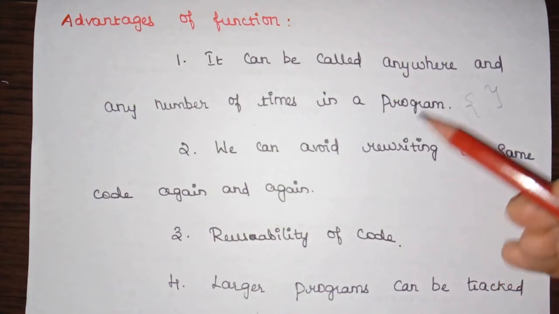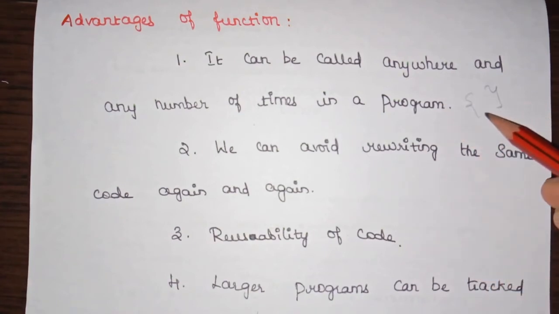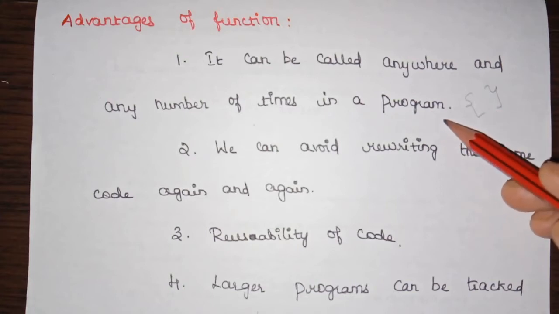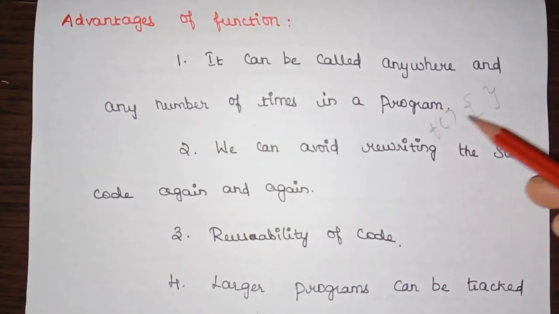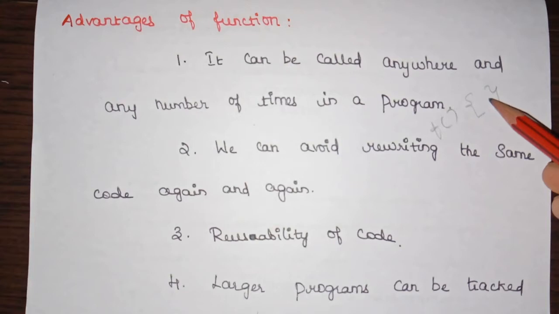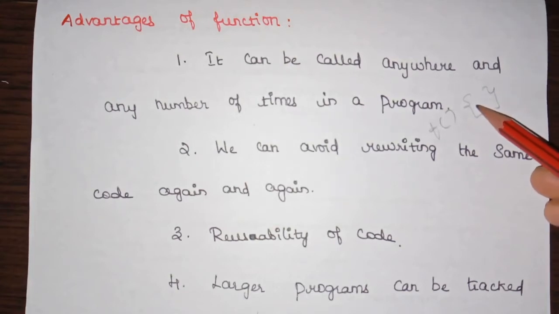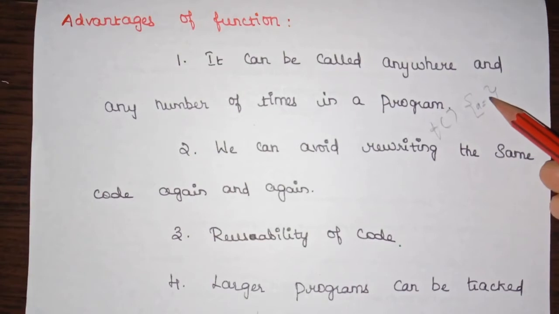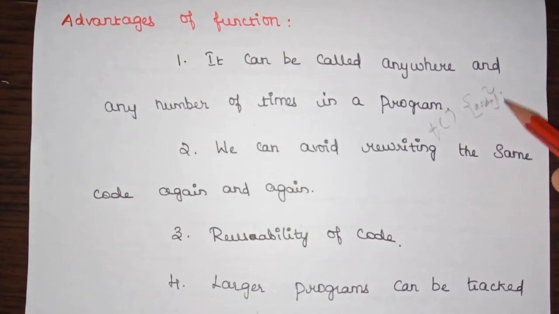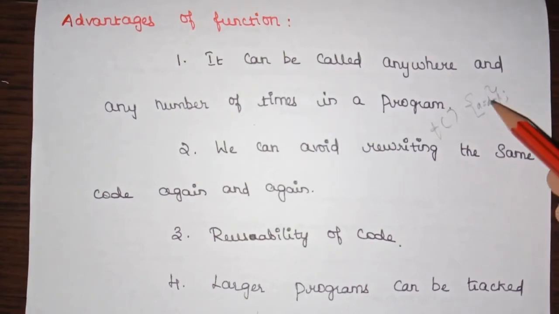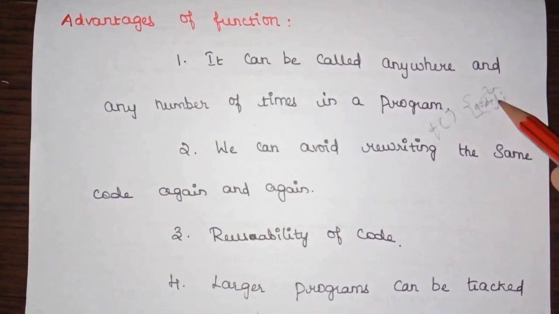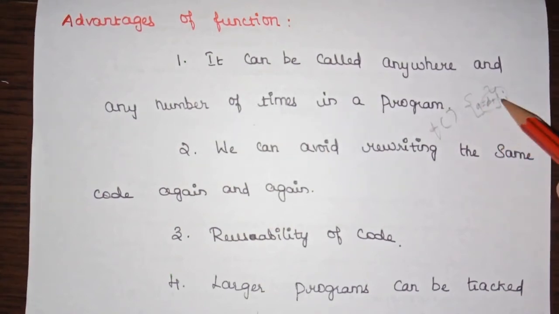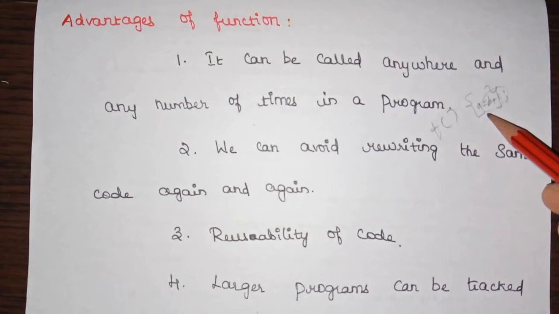So this is again similar to the previous point. We have a set of statements in a function, and let us consider this is a function which contains a set of statements. This statement contains some evaluation expression, like a is equal to b plus c. So when we want to perform addition of two values, we write the evaluation expression inside this statement.